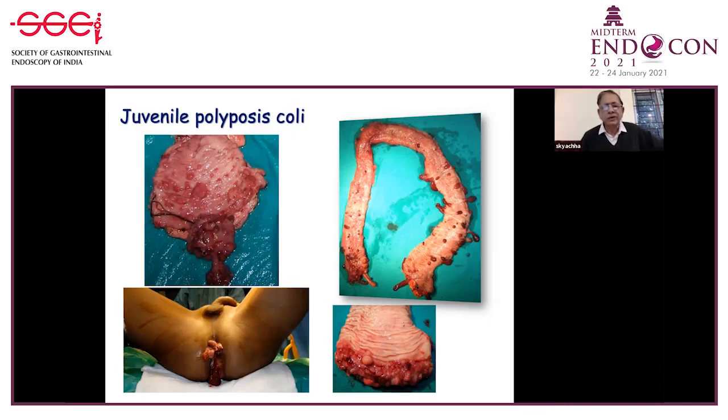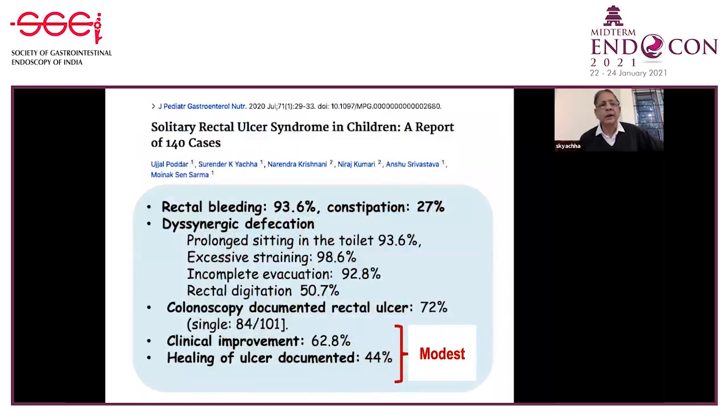Here is a slide to show you the polyps from the rectum and many other gross specimens showing multiple polyps. Another important entity is solitary rectal ulcer syndrome in children. Here is a report of 140 cases published in the Journal of Pediatric Gastroenterology and Nutrition in 2020, and this is the largest study in the world in children.